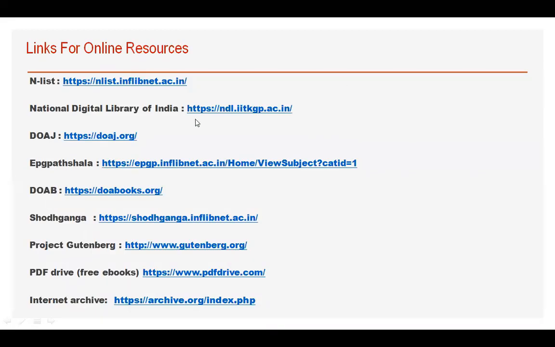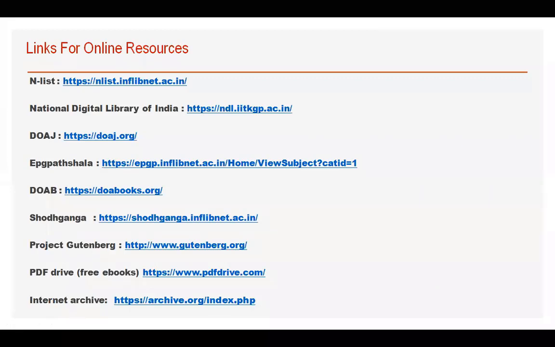Okay, so this is about the Enlist database. In this database, you have more than 6 lakh e-books and more than 3,000 e-journals. Now let me tell you the difference between an e-journal and an e-book. A book is basically a publication which gives you information about whatever has been published in the last 10 years or the earlier decade. All that information is accumulated in a document, and the document is called a book. So a book gives you almost the last 10 years of information, whereas a journal gives you very recent, current information.